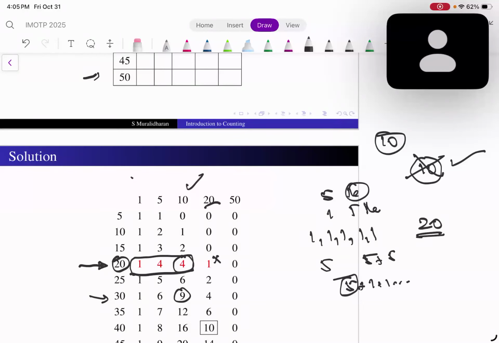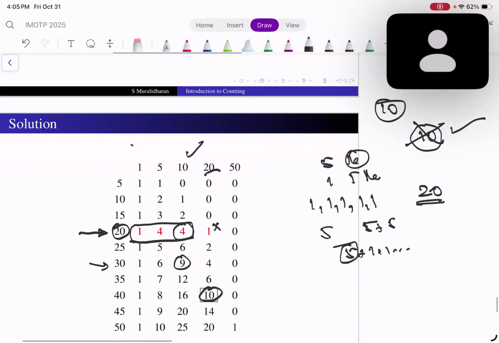If I use only 10 rupee notes as the maximum, I can give 9. Suppose I want this 10, how will I get that? That means I have used a 20 rupee note for giving change for 40 rupees. The remaining has to be 20 rupees. How many ways can I give change for 20 rupees using 1 rupee, 5 rupee, 10 rupee, 20 rupee notes? It will be these 4.